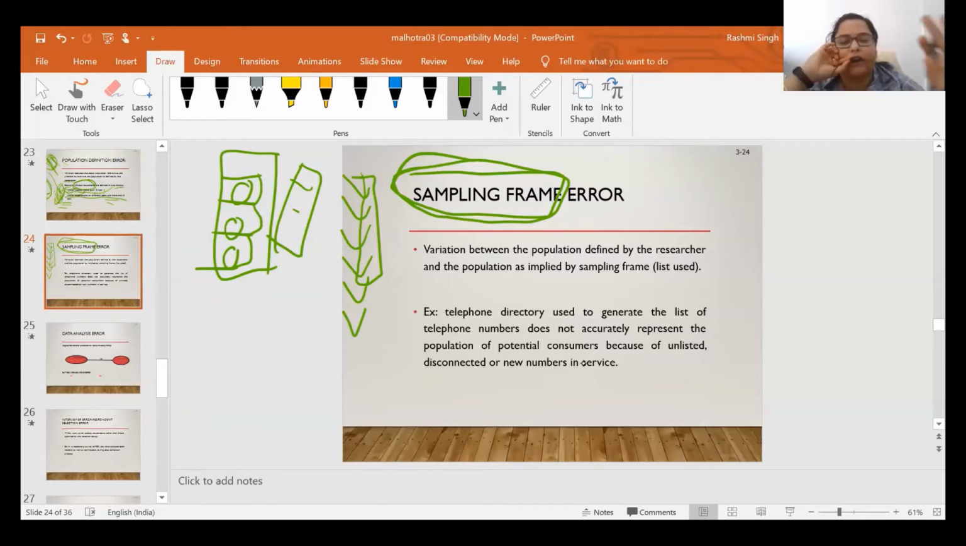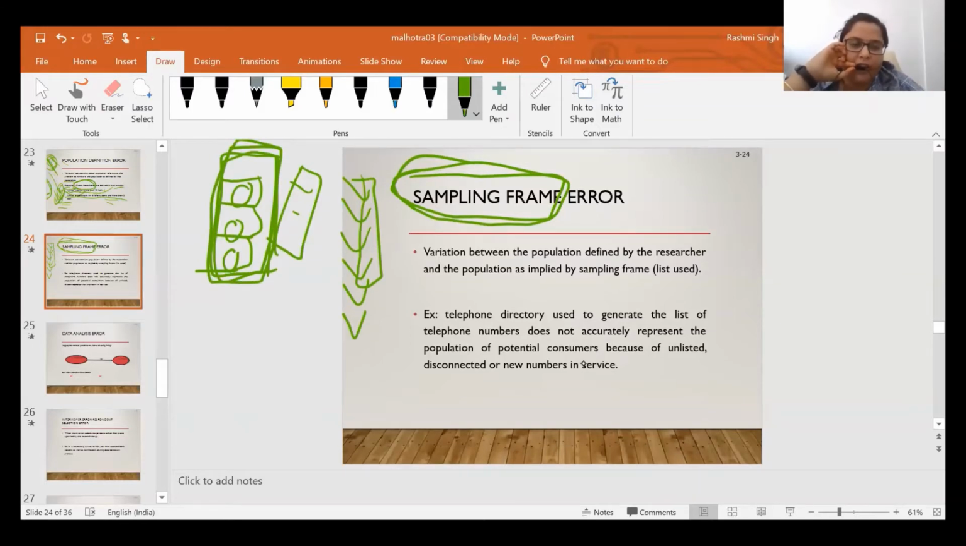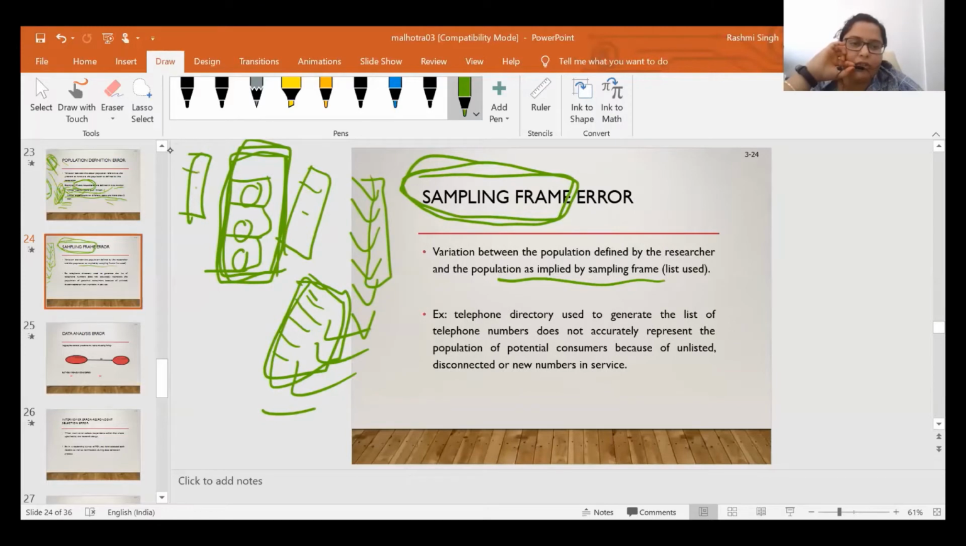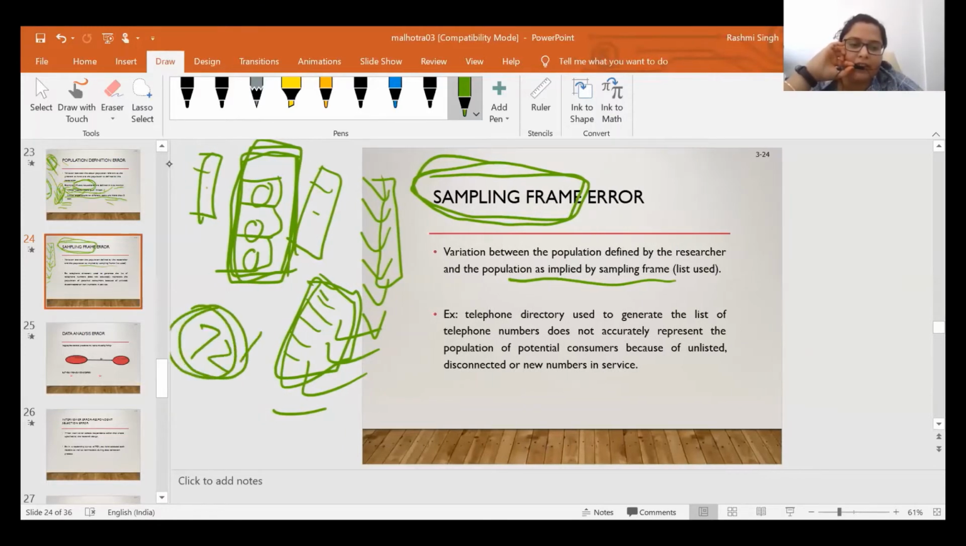Sampling frame. Okay. Sampling frame is basically the listing of all the individuals or all the respondents or all the people in the population. Suppose I have the roll numbers of all the students in your class or in your batch. That is known as sampling frame, and from that list I will select a few respondents. So if there is a variation between the population defined by the researcher and the population as implied by the sampling frame. Like when you guys joined, I had a list of, let's say, 72 students. In my Excel sheet, I have the list of 72 students, but some of them